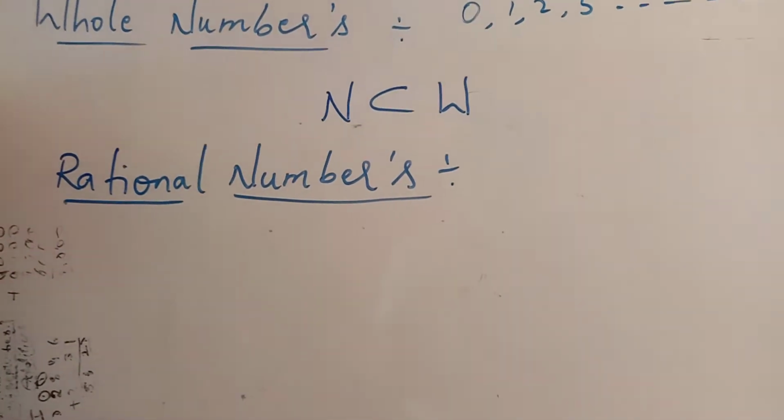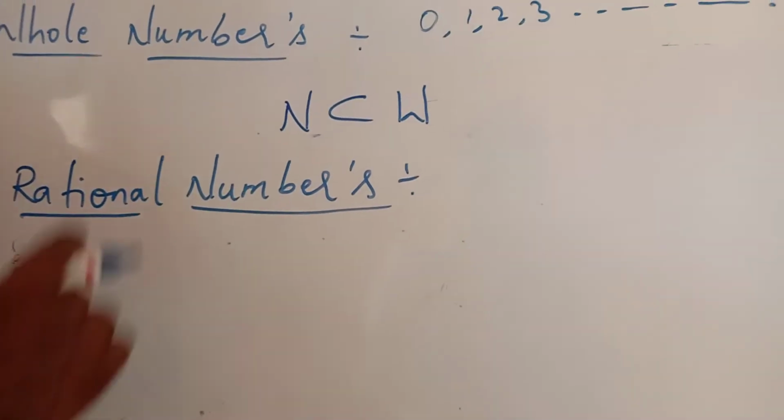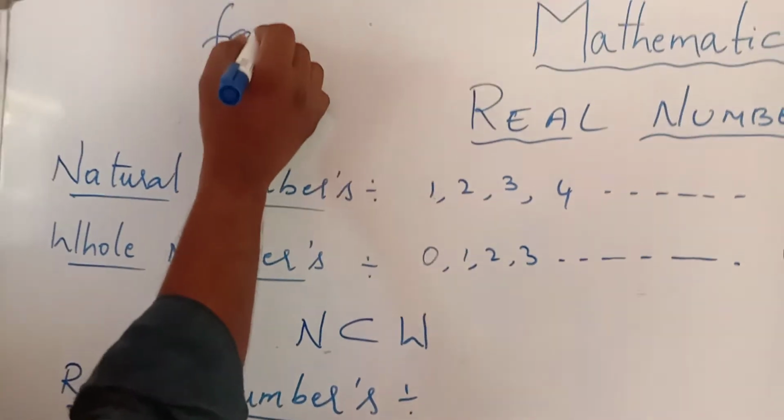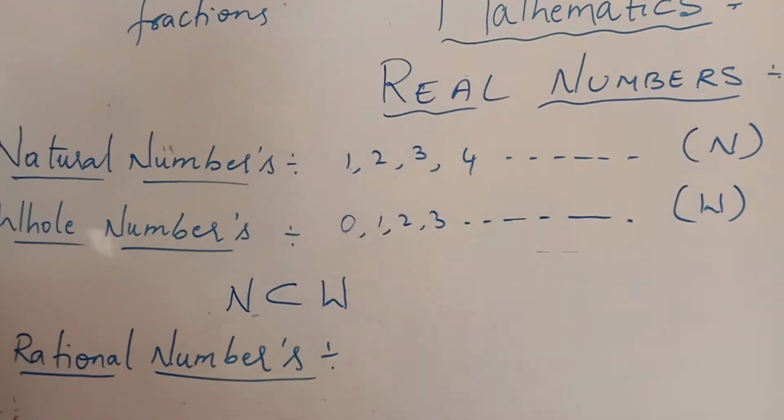What are rational numbers? Before coming to the rational numbers, in our lower classes we are using fractions. Those fractions only we are calling rational numbers.